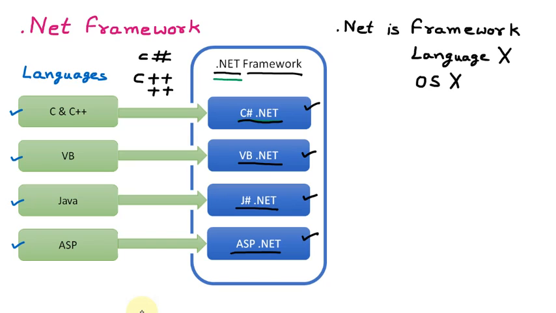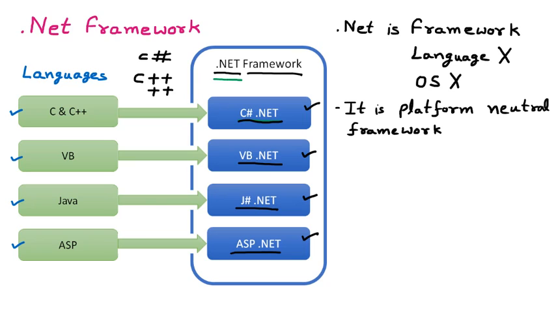Now, what are the different languages supported by .NET? We know that there are multiple languages like C#.NET, VB.NET, J#.NET, ASP.NET. So there are multiple languages which are supported by .NET. Now if we talk about the .NET framework, the first thing about it is that it is a platform neutral framework.